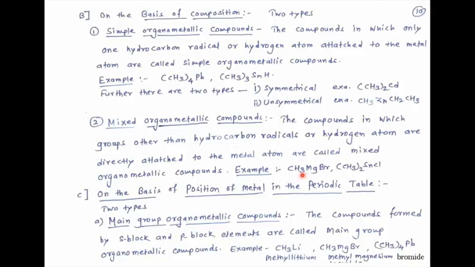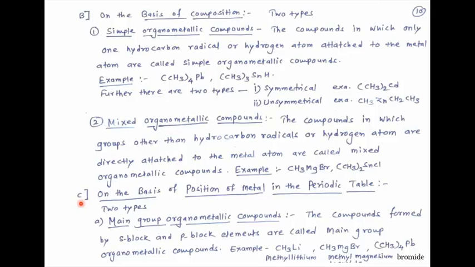CH3MgBr, no doubt it is an organometallic compound. That means magnesium is bonded with the carbon of the methyl group. But on another side there is no hydrogen, instead of hydrogen there is bromide. So this is called a mixed organometallic compound. This is another example, dimethyl tin chloride. So it attaches with chloride ion instead of hydrogen and therefore this is a mixed organometallic compound.